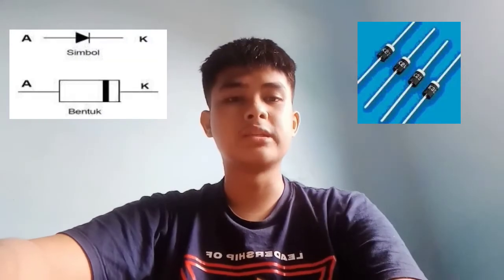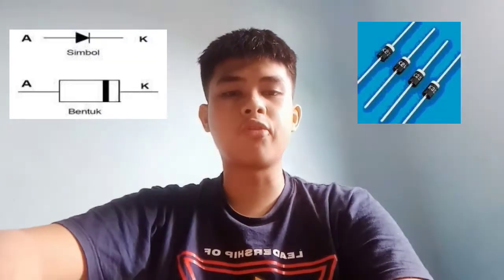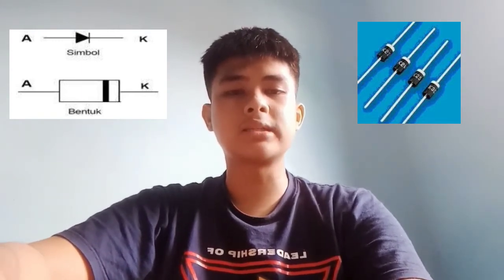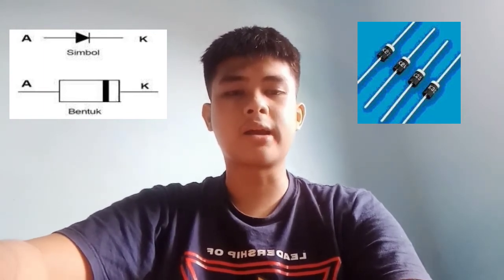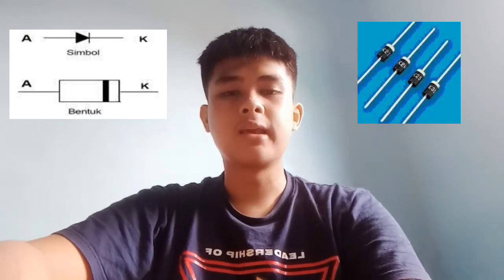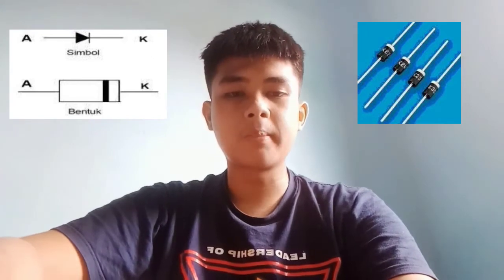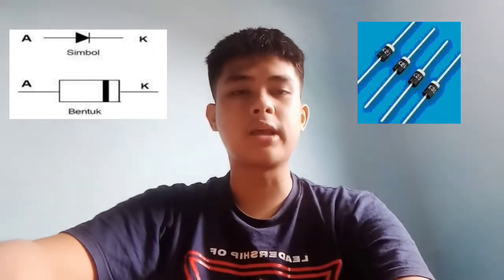And then, types of diodes. 1. Rectifier diodes. A rectifier diode is a type of diode made of silicon material that functions as a voltage or current rectifier from alternating current or AC to direct current DC, or converting AC current into direct current. In general, this diode is symbolized